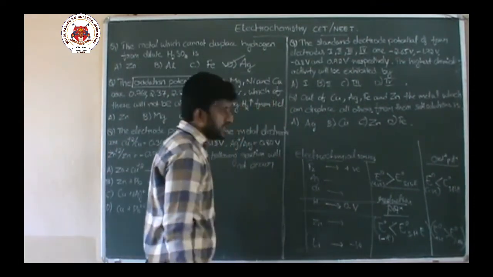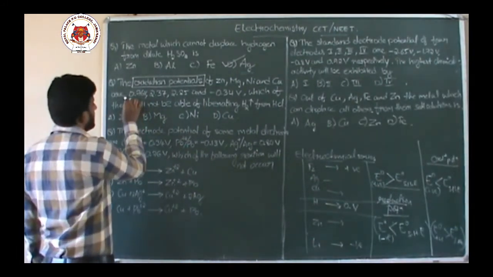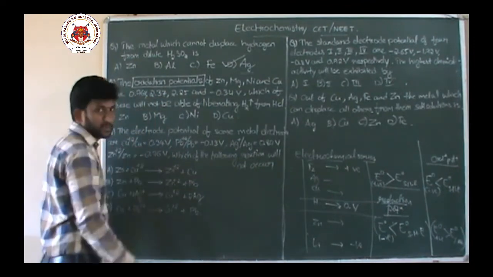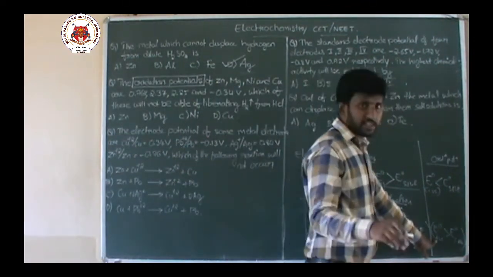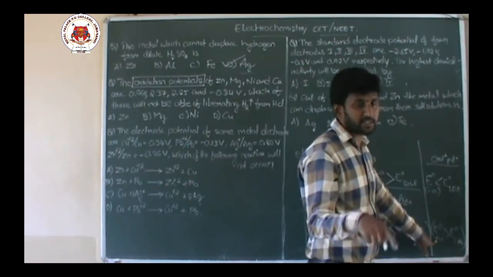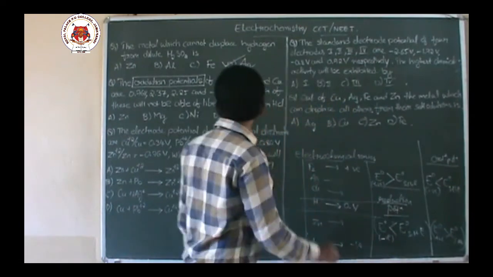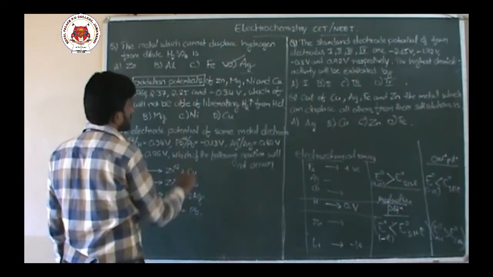Now with respect to oxidation potential, the oxidation potential of zinc is positive, so it can liberate hydrogen. This is also positive, it can liberate. This is also positive, it can liberate.